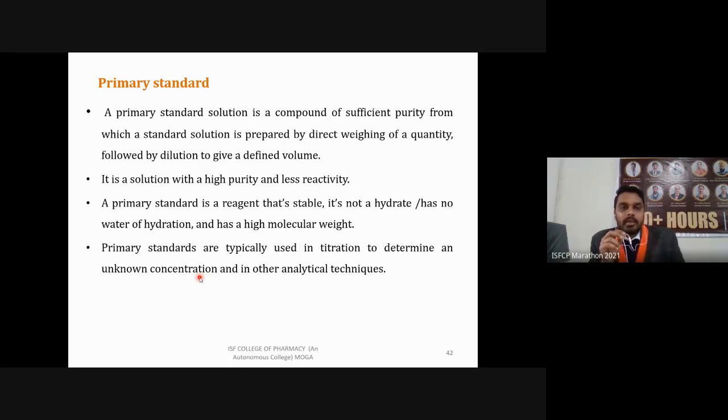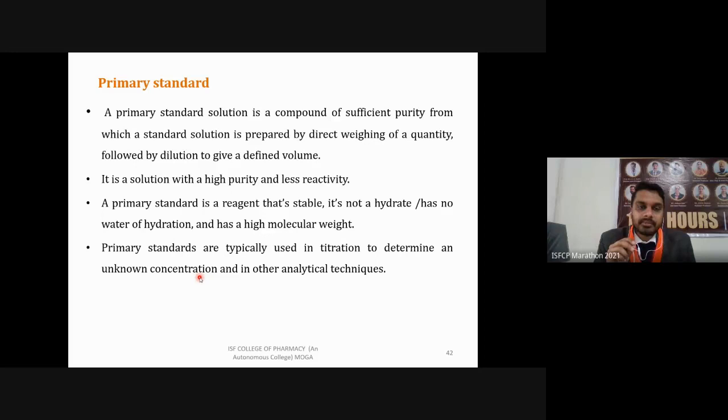We already know that if we precisely weigh the quantity and dissolve it in a solvent, it will give a solution of known concentration. That is a primary standard. Then we can easily make different dilutions from this standard. These dilutions will also be of precisely known concentration, so that's why it is termed a primary standard.